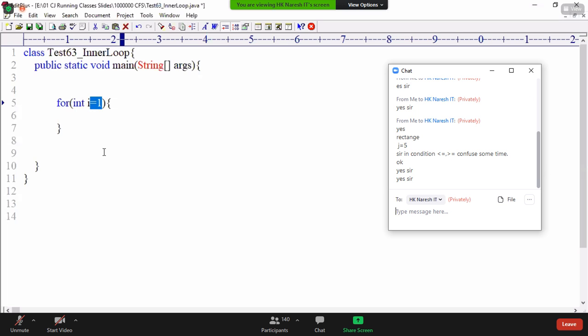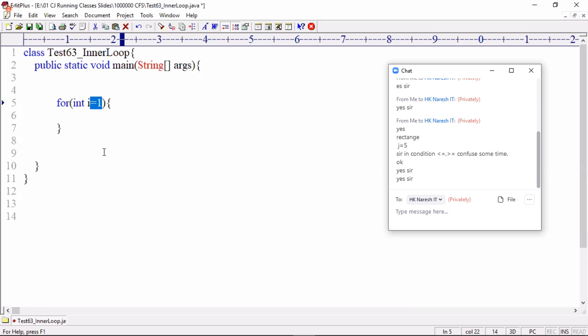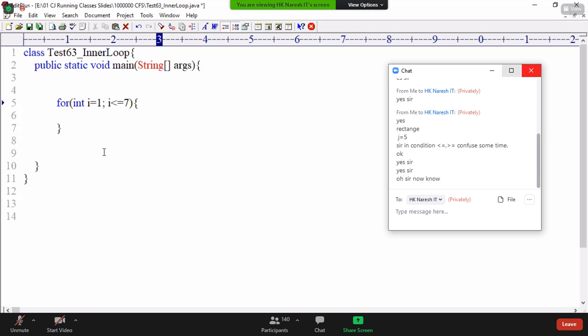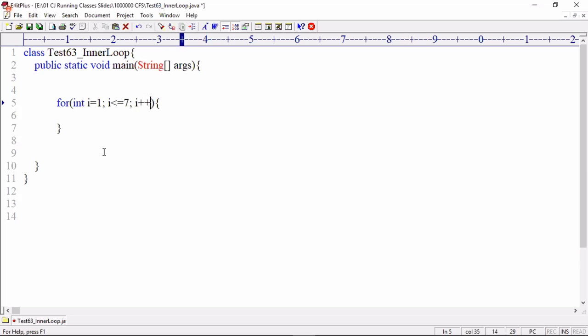If you want to work with an array, then 0, but here I'm not working with an array, so I value is always 1. I less than or equals to, how many rows? 7 rows. Semicolon, I plus plus.